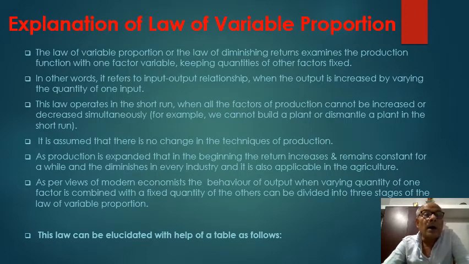has propounded the law of variable proportion, and they have assumed that all factors of production are fixed, or the supply of all factors of production is limited in the short run. That's why the law of variable proportion has been propounded by the modern economists. So this law of variable proportion can be explained with the help of the table.